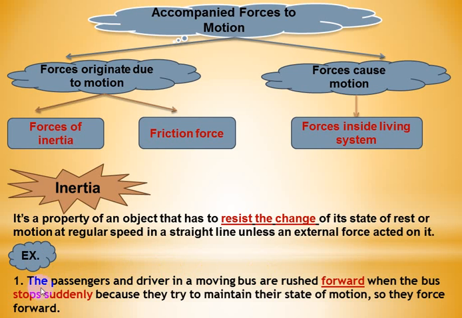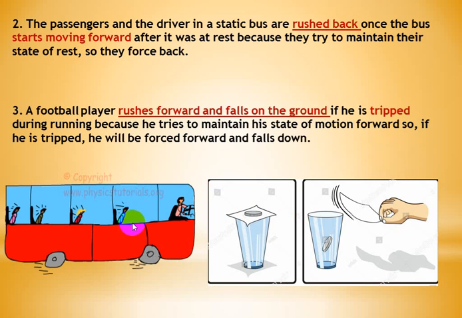For example, the passengers and driver in a moving bus rush forward when the bus stops suddenly, because they try to maintain their state of motion. Another example, the passengers and driver in a static bus are rushed back once the bus starts moving forward after being at rest, because they try to maintain their state of rest, so they are forced back.